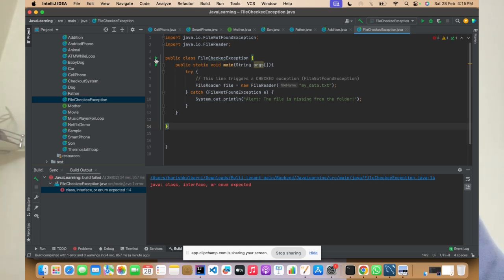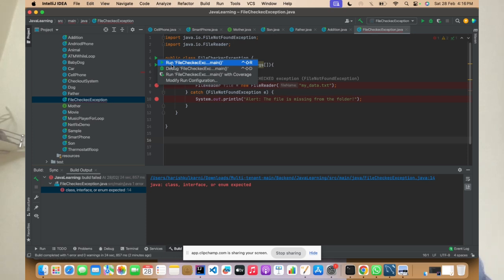Now if you try to run this, what happens is you just add a debug point here. Are we getting an error here? Okay, there is an extra bracket. So you're trying to read a file, but this file, mydata.txt, does not exist.